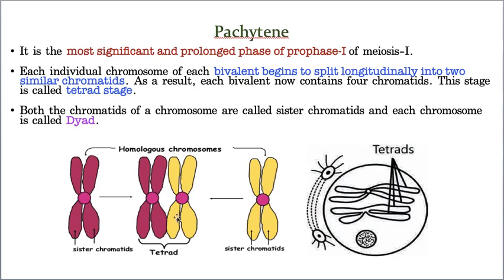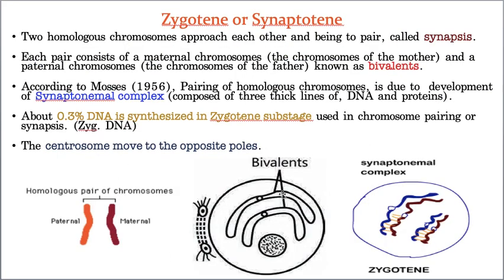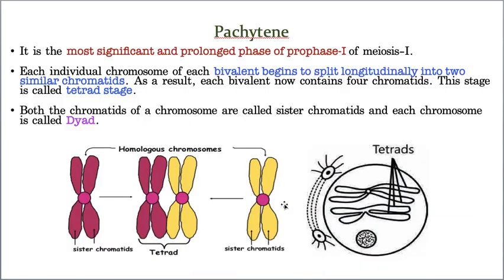See, 1, 2, 3, 4. That's why it is called a tetrad. Hope you understood. Whereas here two are arranged. That's why it is a bivalent. Bivalent means two chromosomes are attached, whereas when the chromosomes undergo a longitudinal split, that results in tetrad formation. Okay. Now, the first change of Pachytene is tetrad formation. Now, let us take the second change.